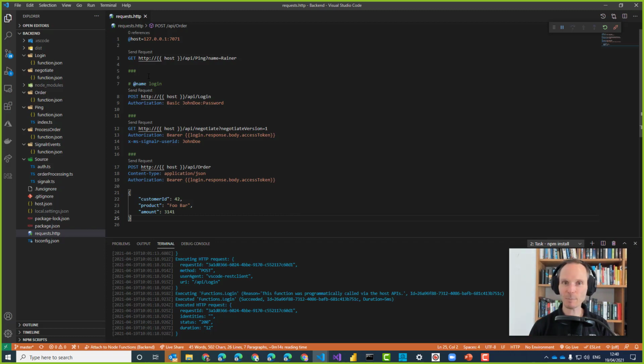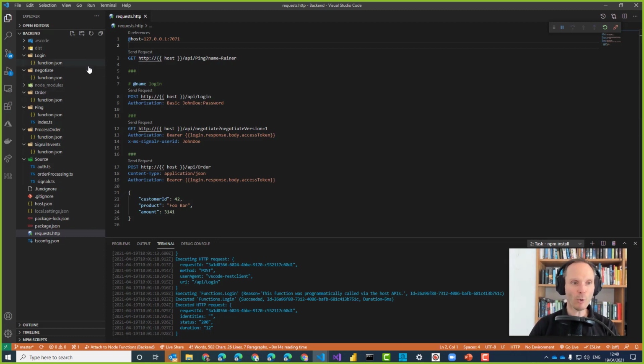This is just TypeScript, just Node.js, nothing special, 100% open source, and you can run this code definitely also in your on-prem Kubernetes cluster if you want. I am running it here in an emulator in the local function tools, but we can also deploy that stuff in Kubernetes in the cloud or in Azure Functions.